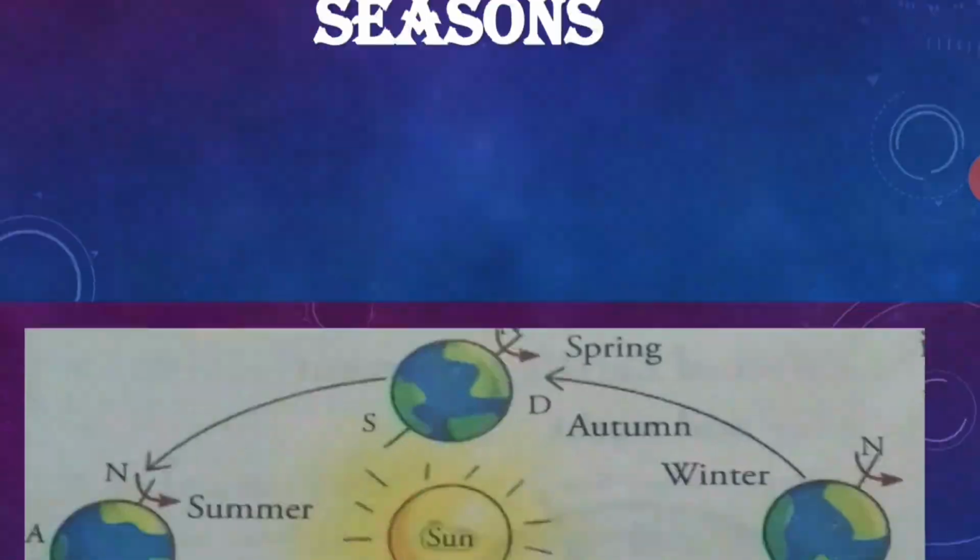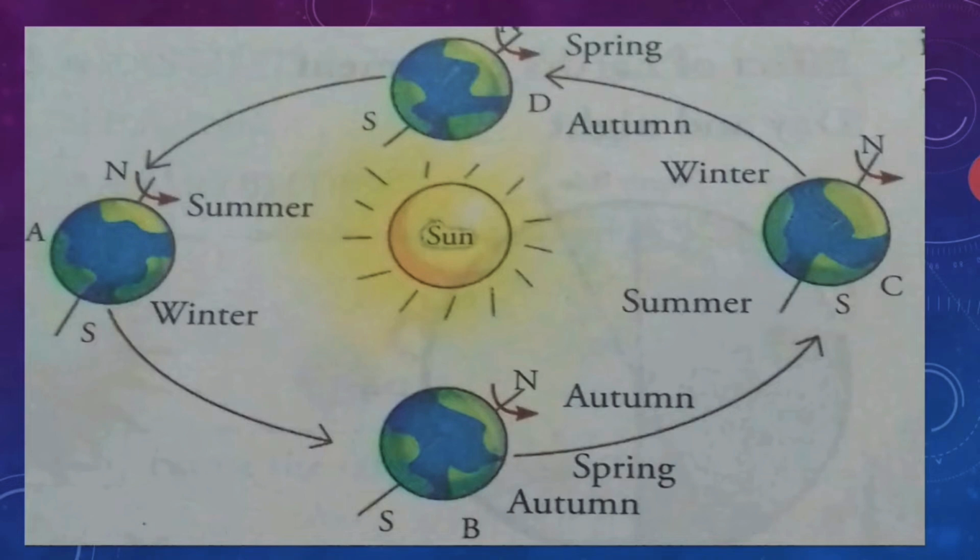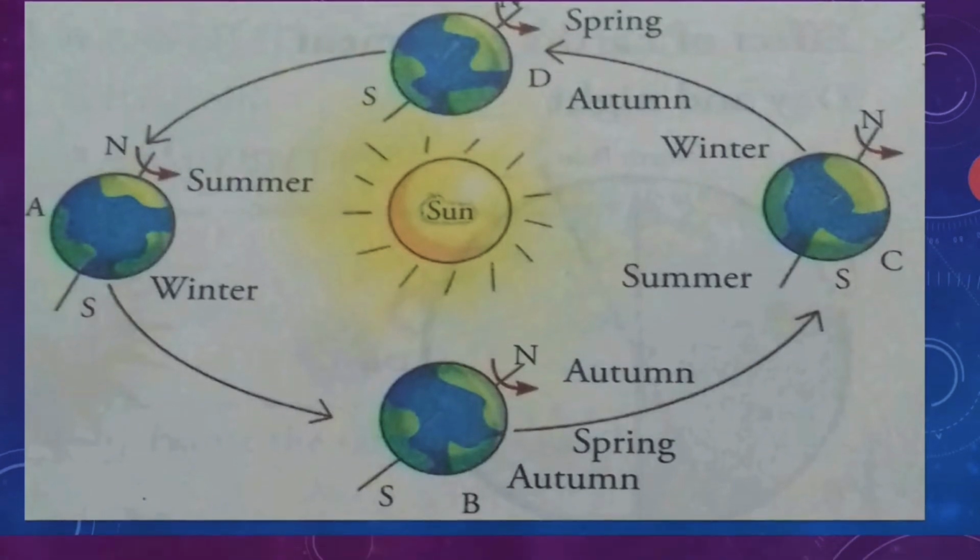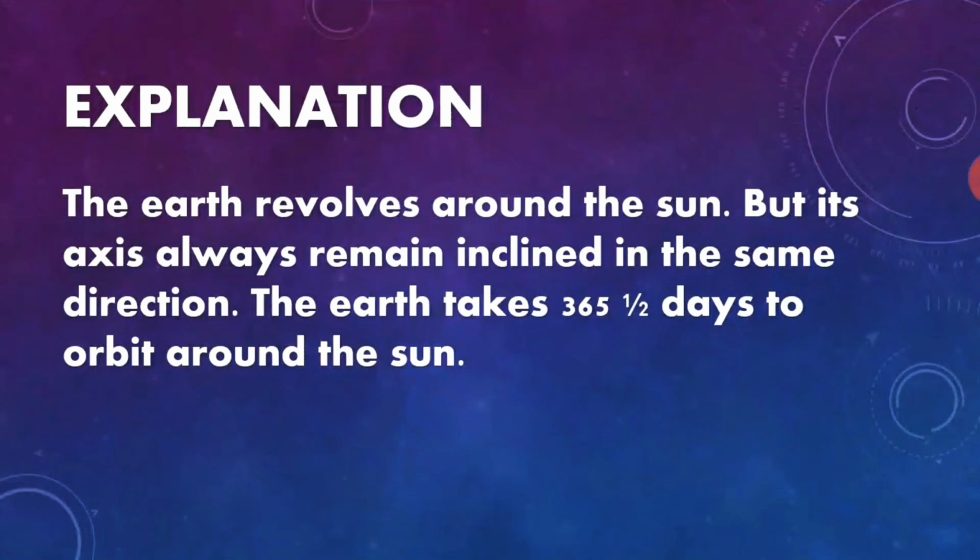Seasons. Explanation. The Earth revolves around the Sun, but its axis always remains inclined in the same direction. The Earth takes 365 and a half days to orbit around the Sun.